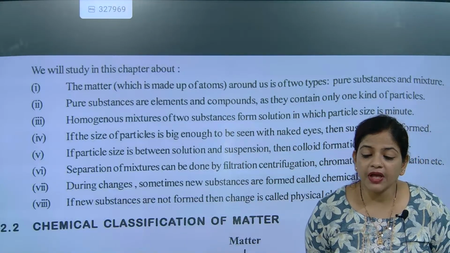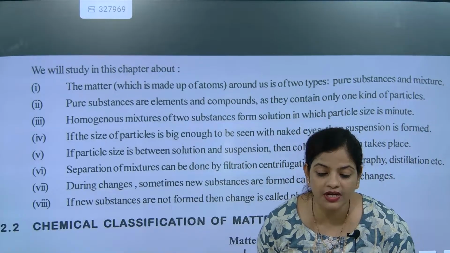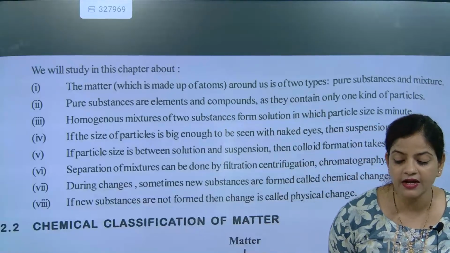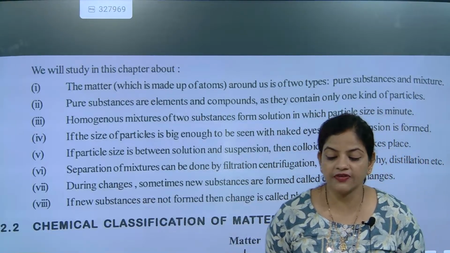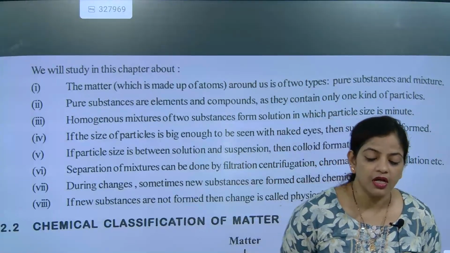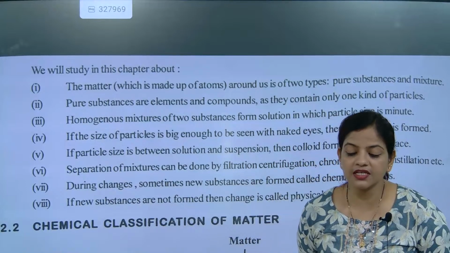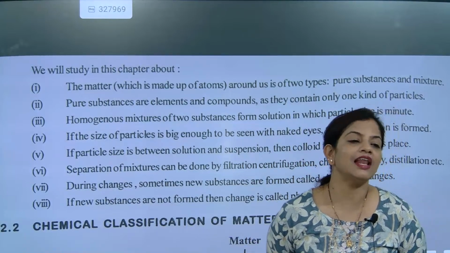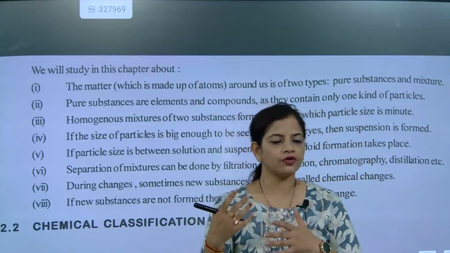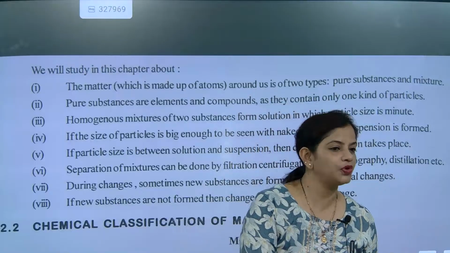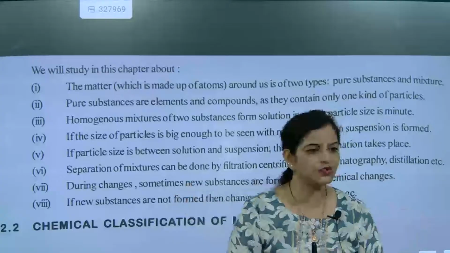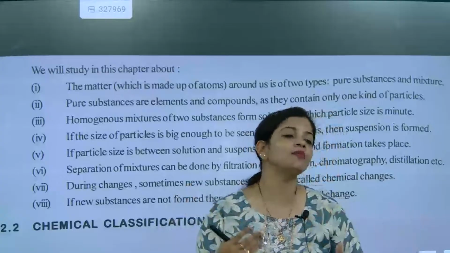So the matter which is made up of atoms will be classified into two types. What are the two types? Pure substance and mixture. Pure substances come from element and compound. Like we will take hydrogen gas. When we see hydrogen gas, it will be considered a pure substance. Now when hydrogen gas and different types of substances react and mix together, it will be called a mixture.